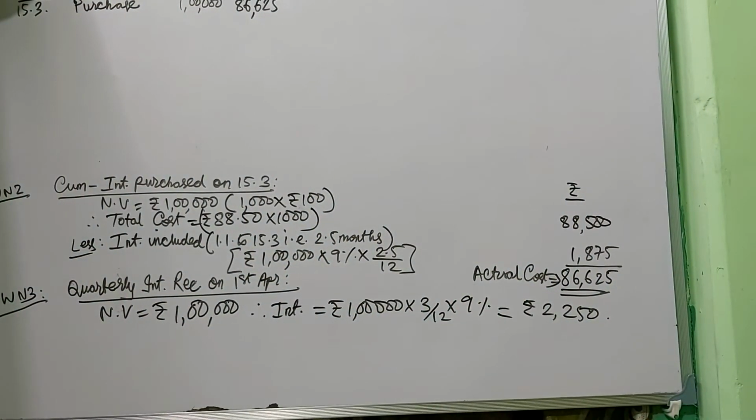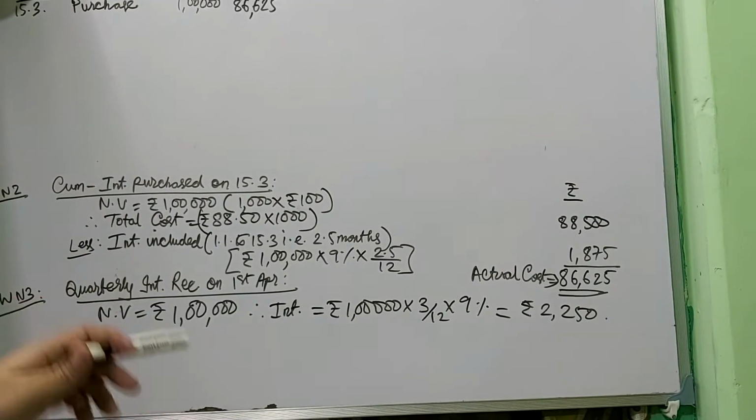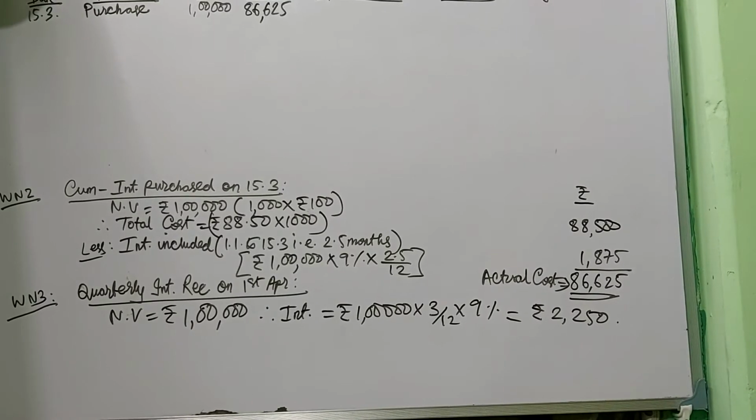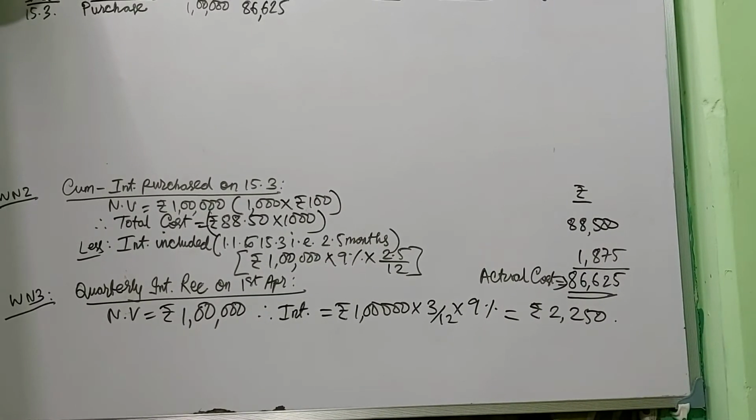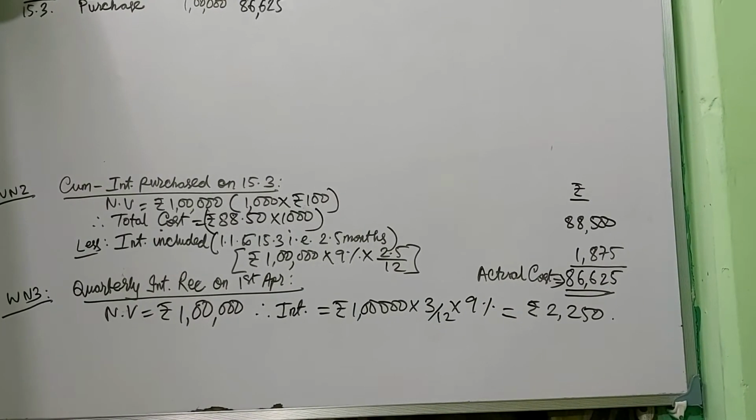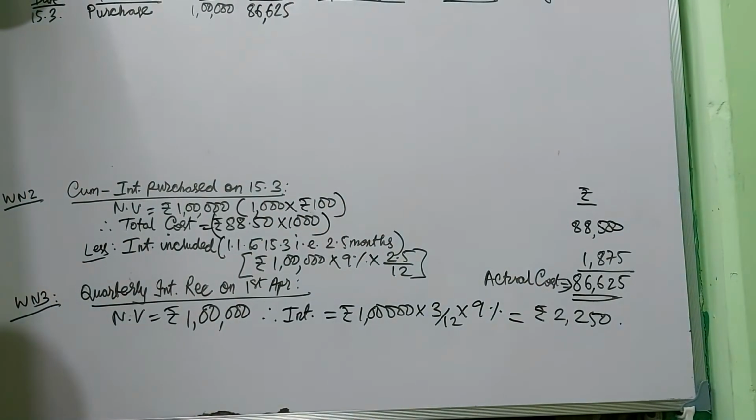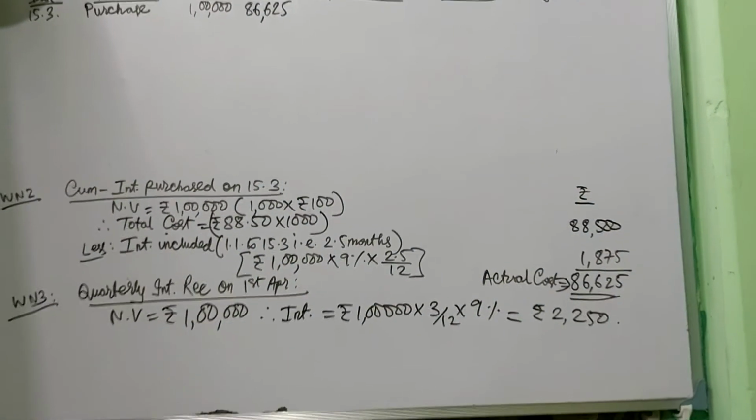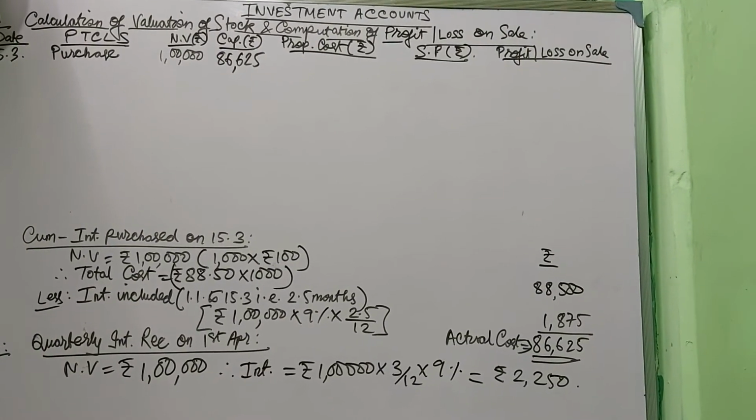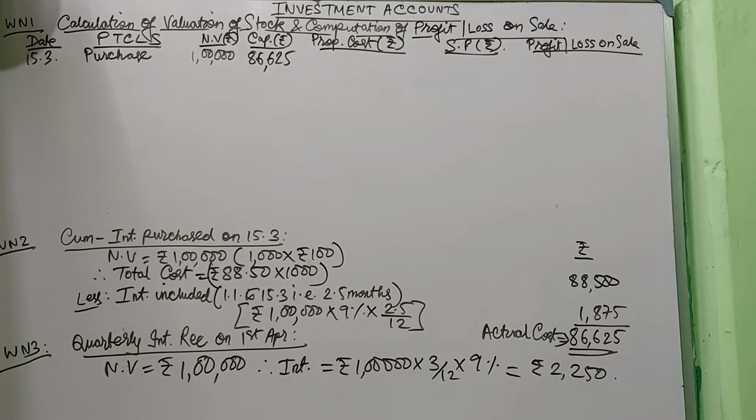When I do the investment account, this interest received on 1st of April I'll post it on the credit side by bank account in the interest column. On 1st of April it will be 2,250. Okay, keep that in mind. Here nothing will happen in working note 1. There will be no change in working note 1 up to now.